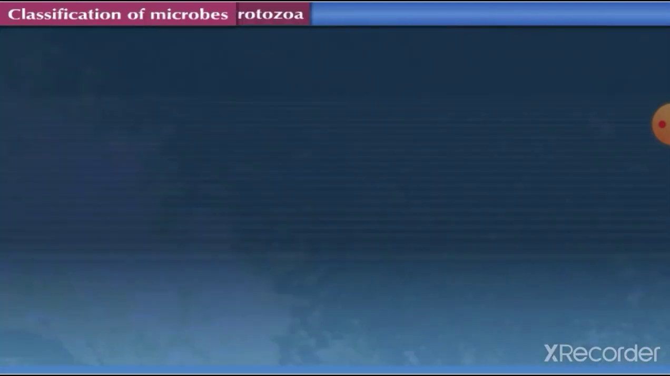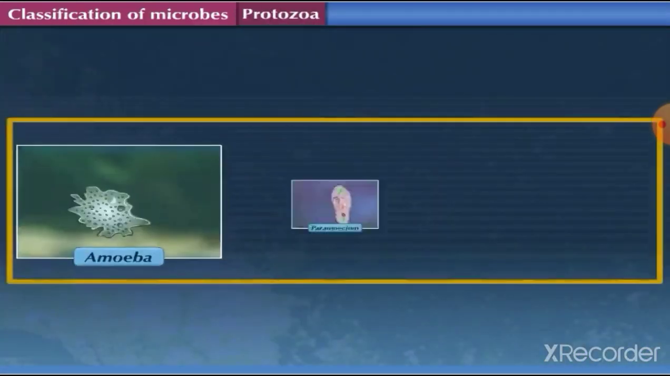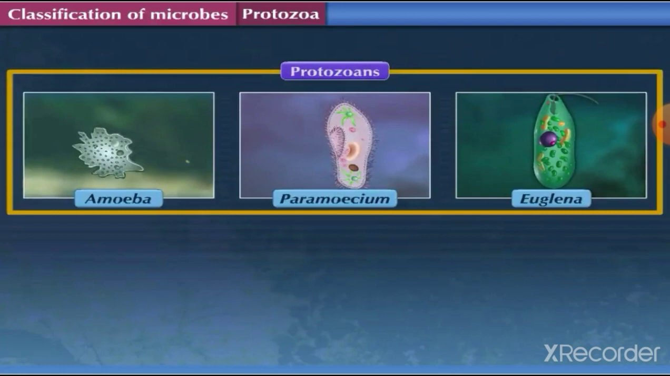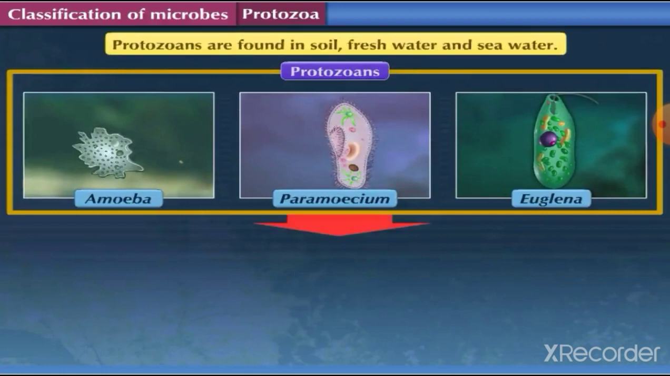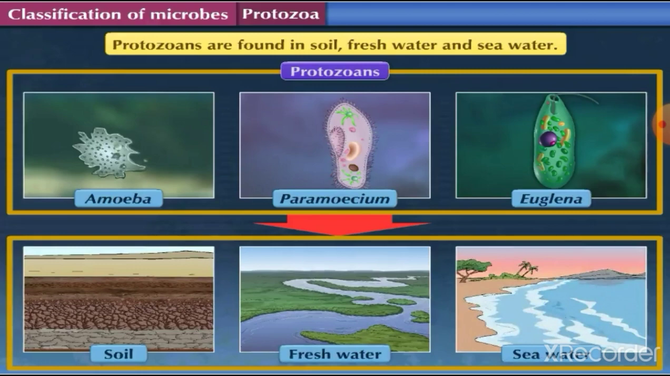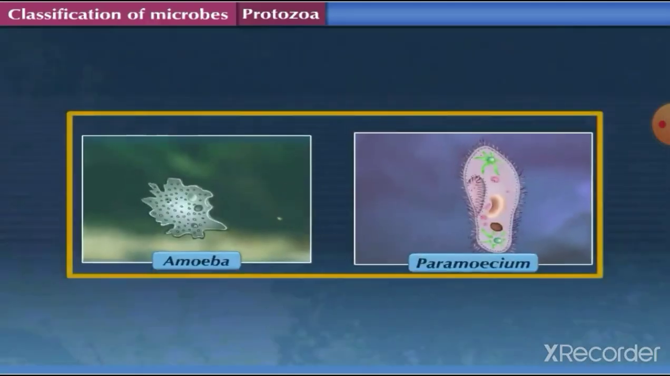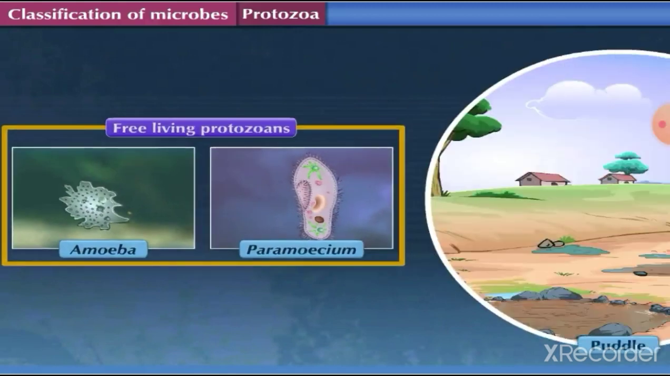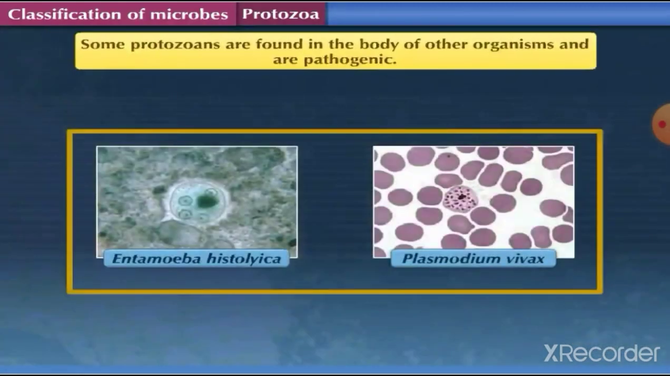Protozoa. The size of protozoans is approximately 200 micrometers. Protozoans are found in soil, fresh water, and seawater. Amoeba and paramecium are free-living protozoans found in dirty water. Some protozoans are found in the body of other organisms and are pathogenic.